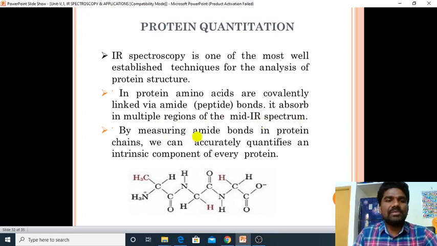It absorbs in multiple regions of the mid-IR spectrum. By measuring amide bonds in protein chains, we can accurately quantify an intrinsic component of every protein. In this way, we can quantify the protein by using IR spectroscopy.